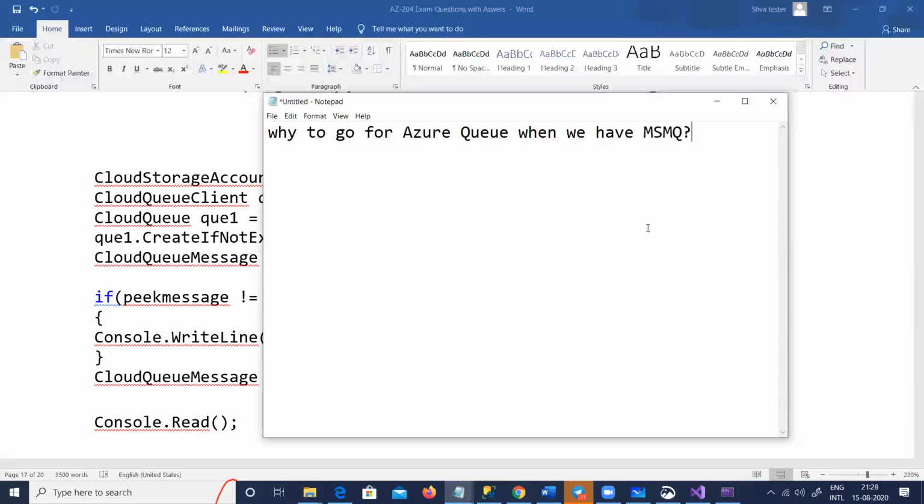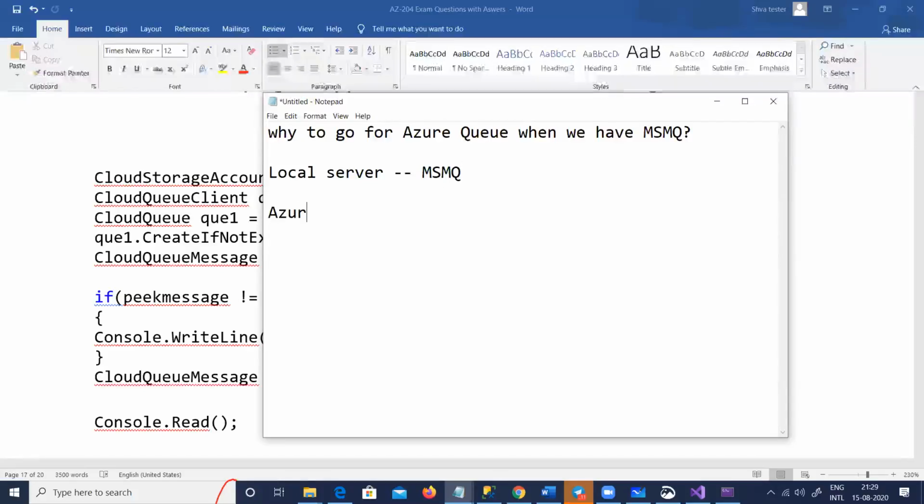There are two things. One is, let's say you are local, with a local server in your company. You can't use Azure queues. Azure storage and Azure blob cannot be installed locally. There is a development platform given, but that is for development, not for production. So here you don't have any option. You will go for MSMQ, right?